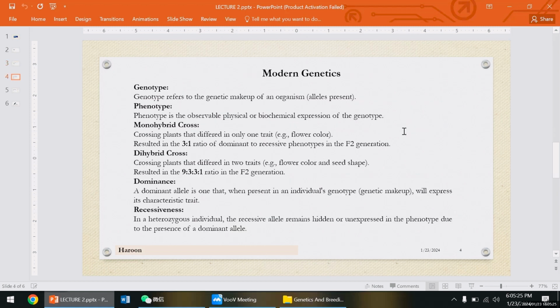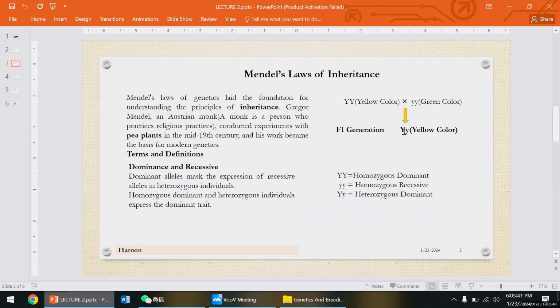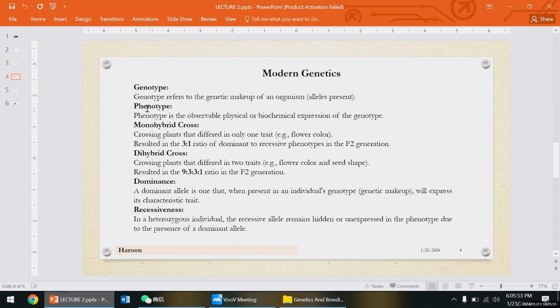These are some key terms involved in Mendel's law. First of all is genotype. Genotype refers to the genetic makeup of an organism. You can see here, YY, the yellow color pea plant, is the genetic makeup of the pea plant. Phenotype is the observable physical or biochemical expression of the genotype.